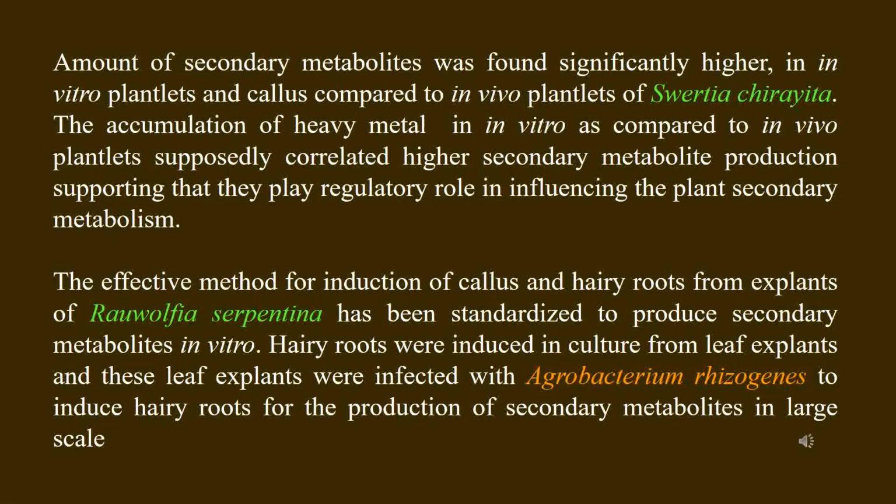In Rauwolfia serpentina, more productivity has been found from hairy roots which were produced by infection by Agrobacterium rhizogenes.